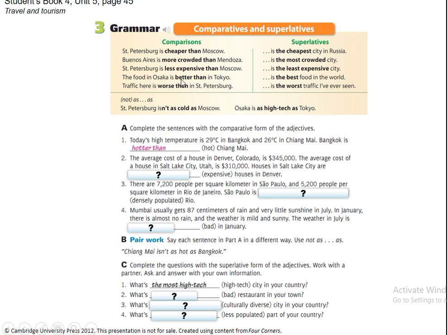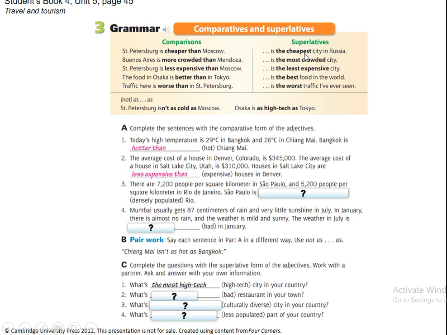And here there's another one that is irregular, which is good. Good turns to better or worse. And the same here in the superlatives, we need to add the article "the" all the time, no matter what. So we need to add it all the time. Don't forget that. And the ending or the suffix is -est. Okay, so we're gonna continue.